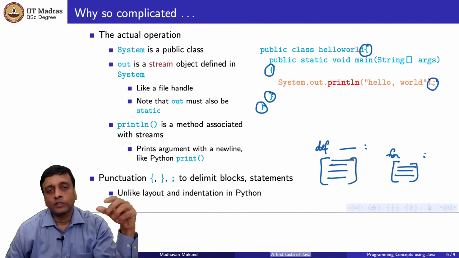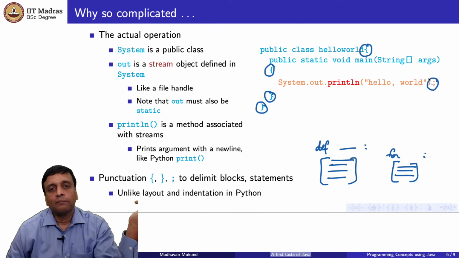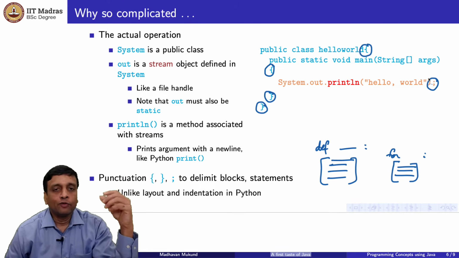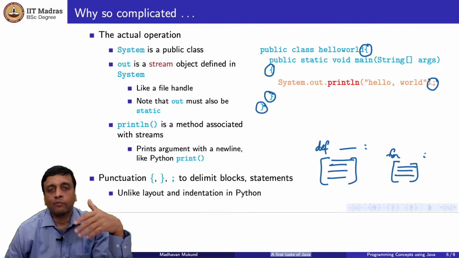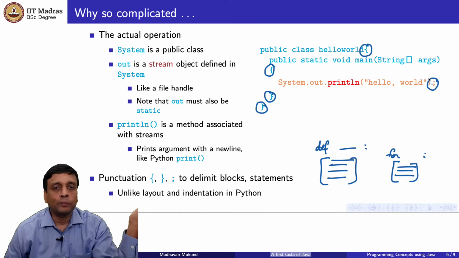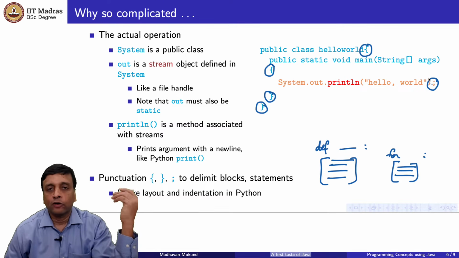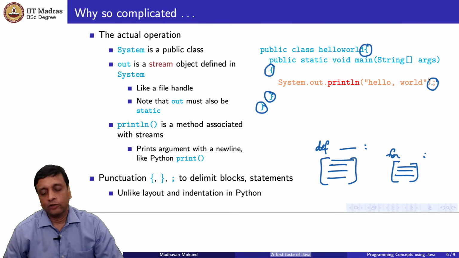Whereas in Python, the layout is crucial to understanding the code. So there are trade-offs. It's much easier to read Python code if you don't have all these braces, but also it's a little tricky, because sometimes if you accidentally get the indentation wrong, or if in the process of transferring the file from one person to another person and back, the spaces get changed a little bit, then unintentionally you might end up changing the meaning of the program and not realizing it until later. So it's a source of bugs also. So it's a question of whether you like it or not, but almost every programming language other than Python will actually use braces and semicolons to delimit blocks and statements.